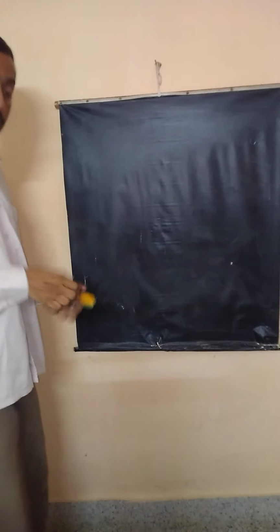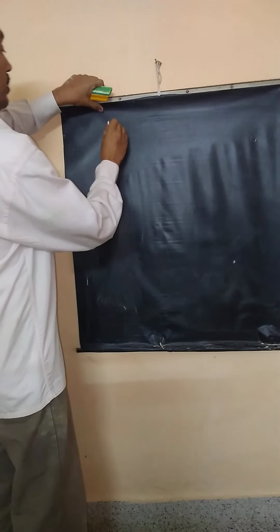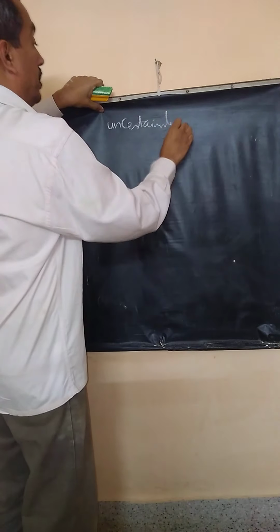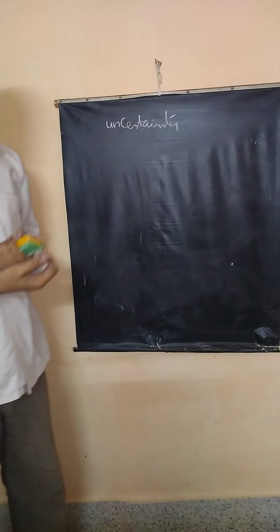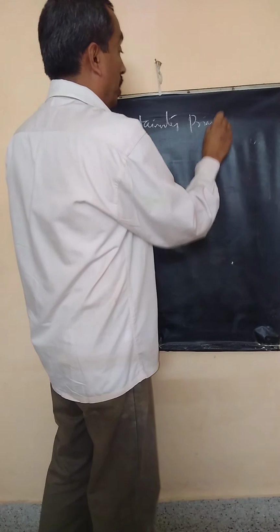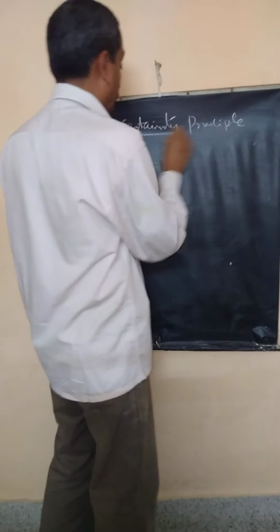What is Heisenberg's uncertainty principle? How important is it? Heisenberg noticed that de Broglie's theory, the quantization concept, leads to uncertainty.